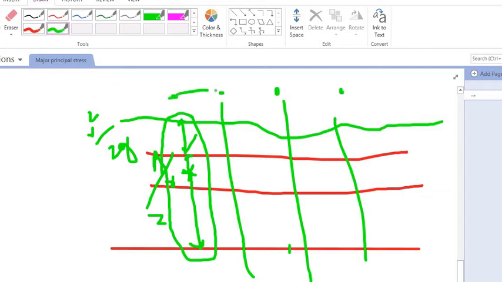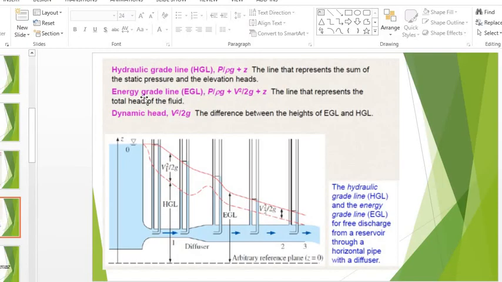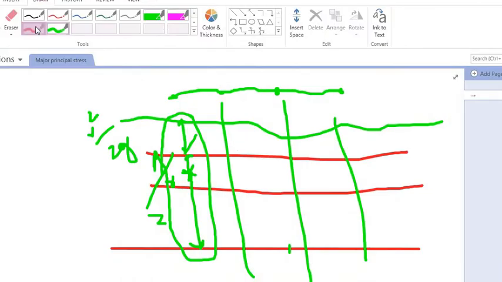When I join these points, this line is called the energy gradient line. That is P upon gamma plus V square upon 2g plus Z. Now, what is the hydraulic gradient line? So here just you see this.